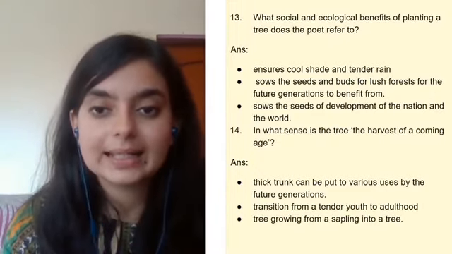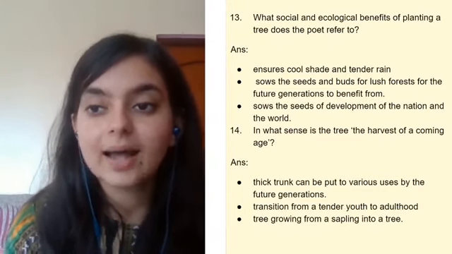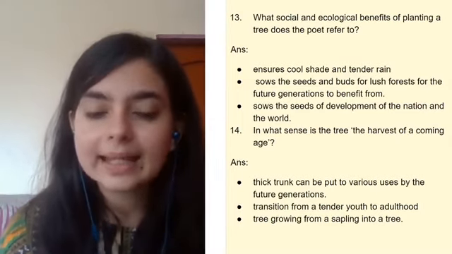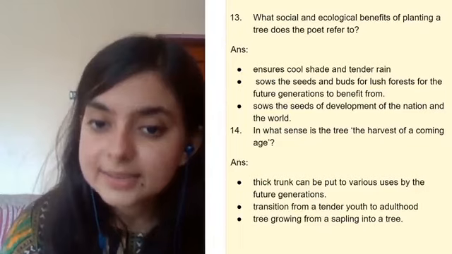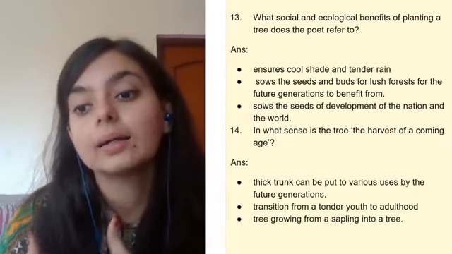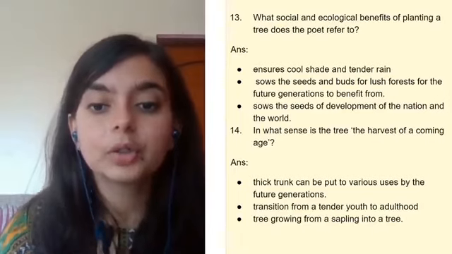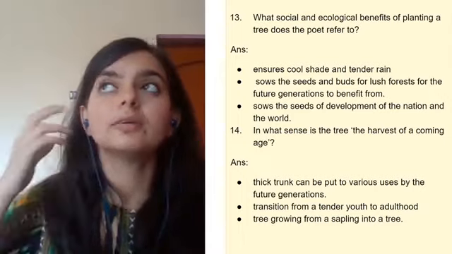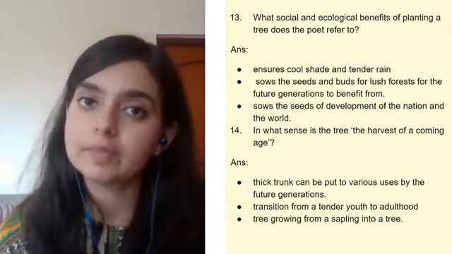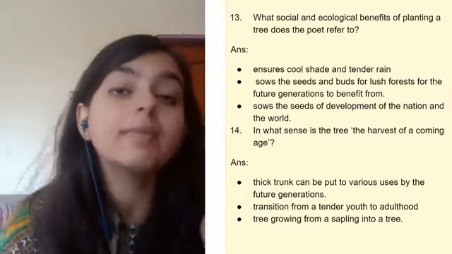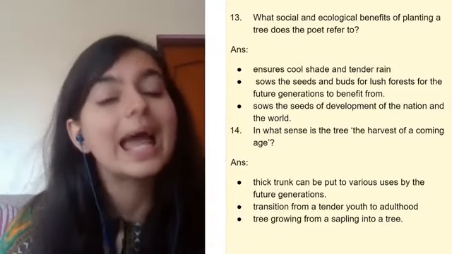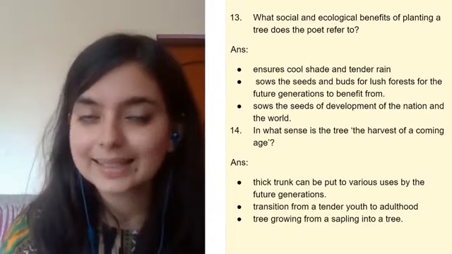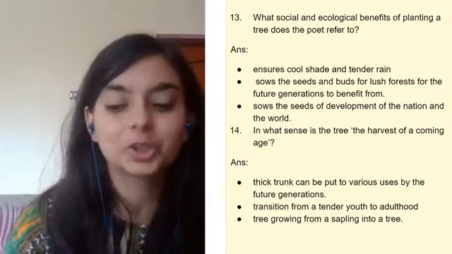And the next question is, in what sense is the tree the harvest of a coming age? So again, the same thing is that the tree trunk is put to various use, transition from tender youth to adulthood, tree growing from a sapling to a tree. So you can see that the main theme is the benefits of the tree. So if you can prepare one question on the benefits of a tree or the usefulness of a tree that the poet has talked about, basically you can answer all the questions that can come in your exam. So that is the trick which you should follow.